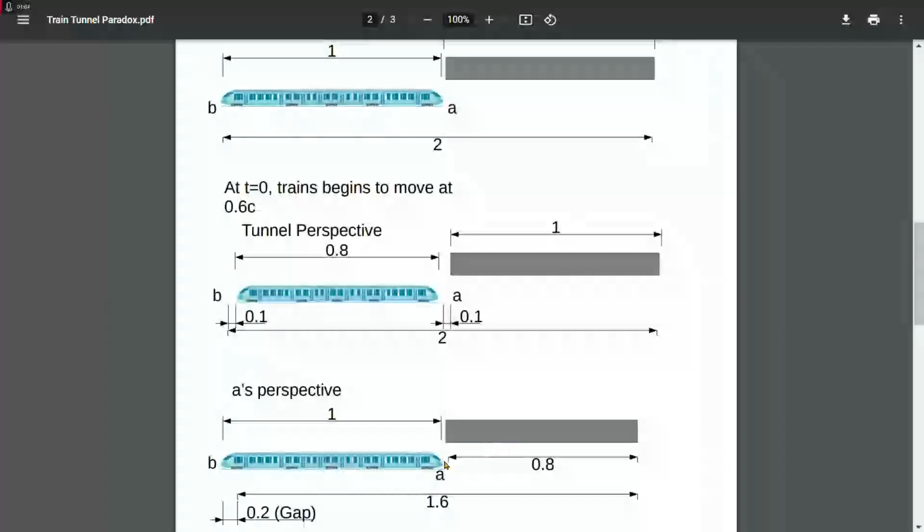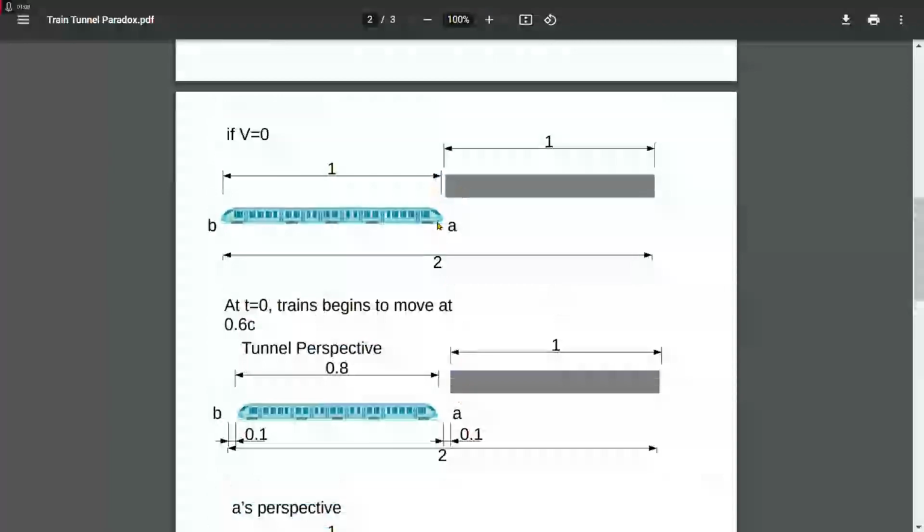There's no gap. Now, if you're not convinced, the other way of looking at this is, suppose that the train isn't moving at all, and the left side of the tunnel is 0 distance away from observer A. The right side of the tunnel, the other side, is 1 distance from observer A. Now, if we don't say this is a tunnel, we can say that these are just two different signs or two different objects.